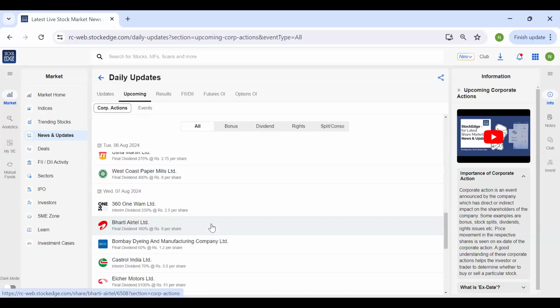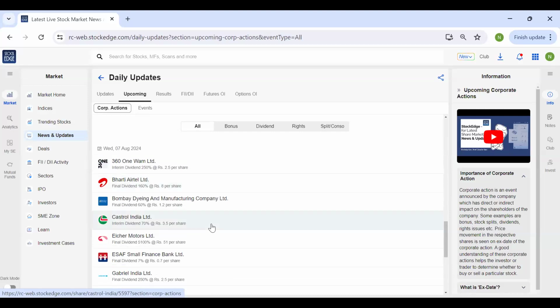Similarly, if you see on 7th of August, that is on Wednesday, again 361, Warm, Bharti Airtel, Bombay Dyeing, Castrol, Eicher Motors, so many major stocks will be trading ex-dividend. So this helps us to keep a track of any corporate action that is happening in a stock.